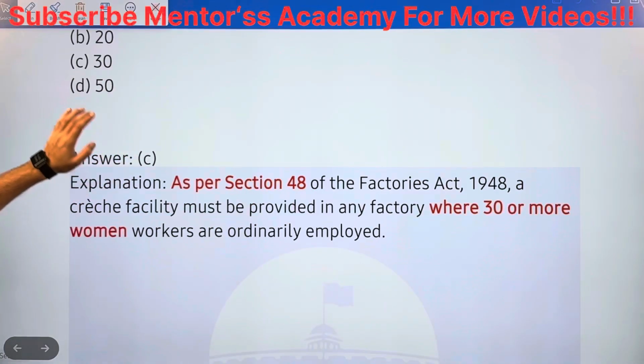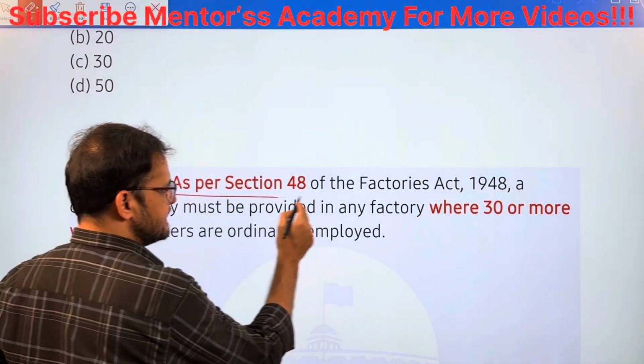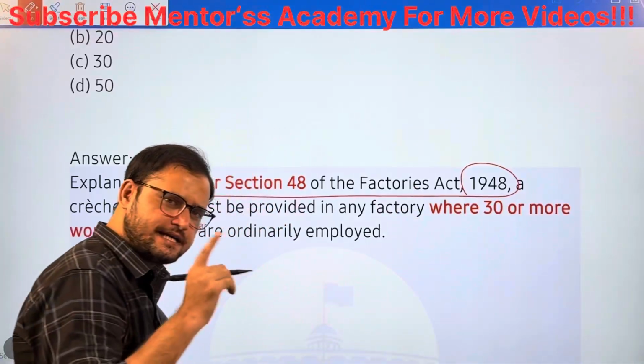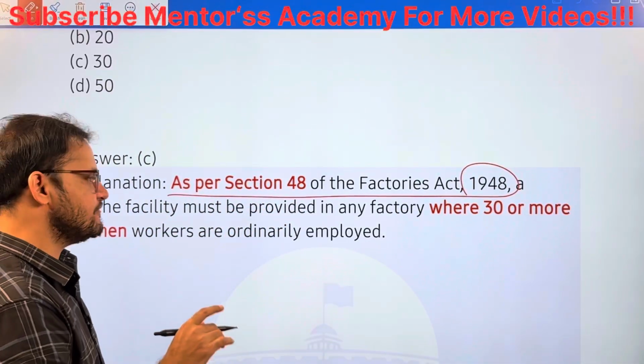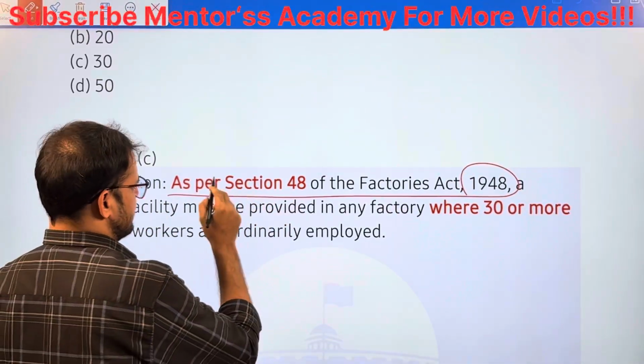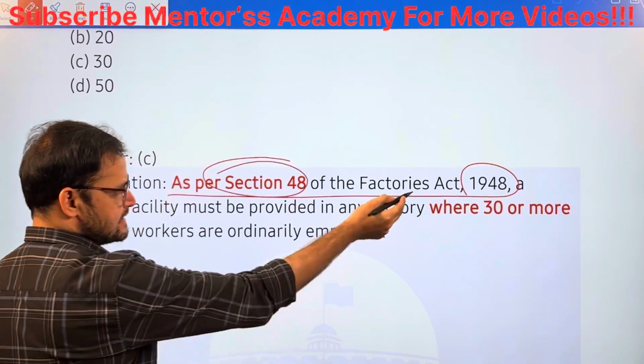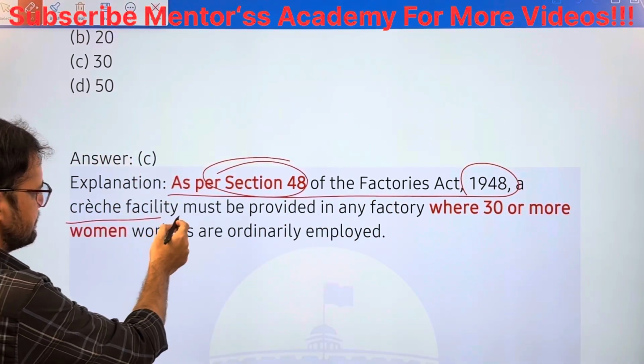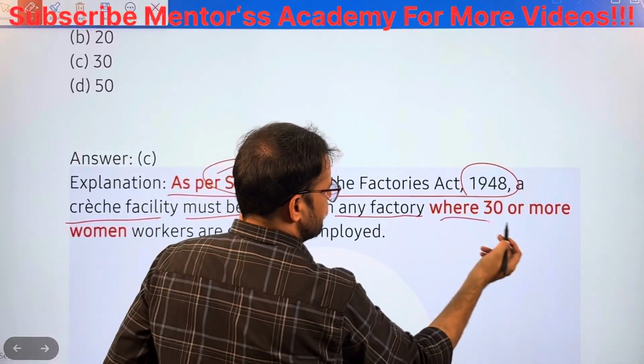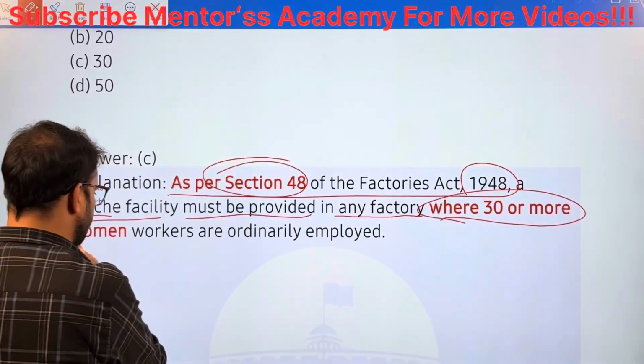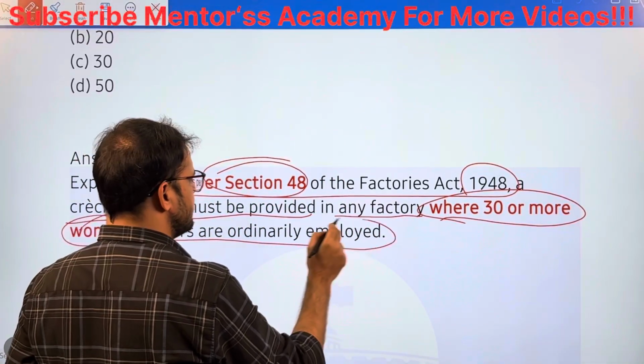As per section 48 of the Factories Act 1948, a creche facility must be provided in any factory where 30 or more women workers are ordinarily employed.